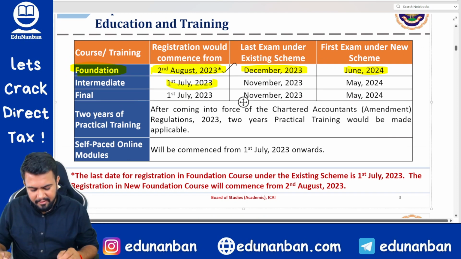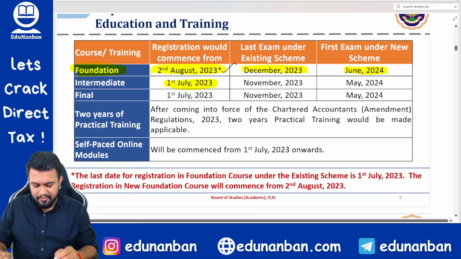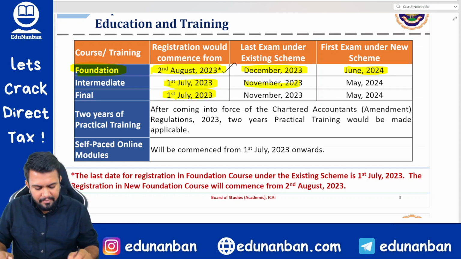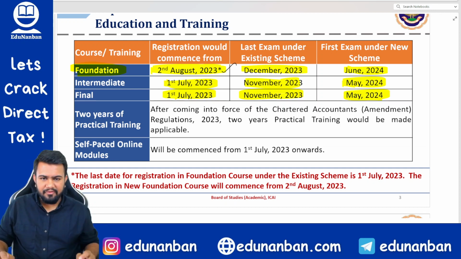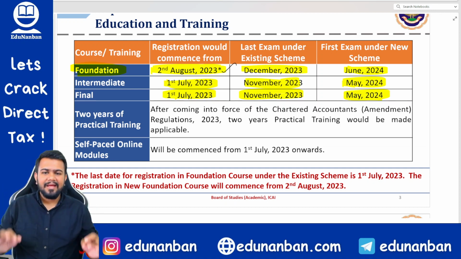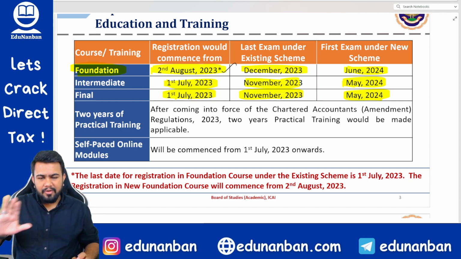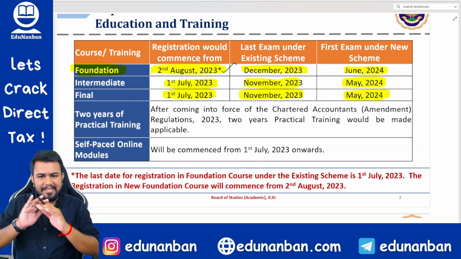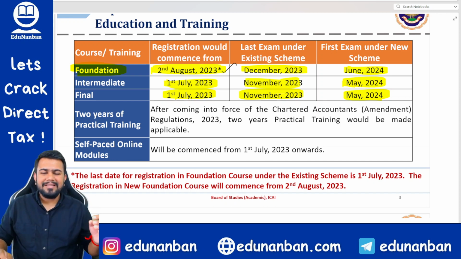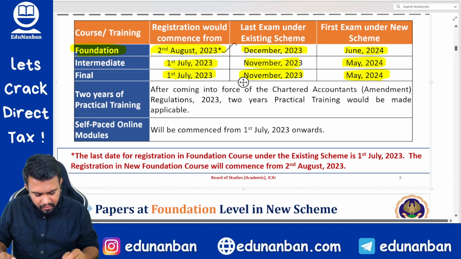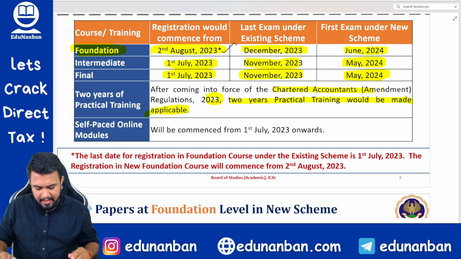Similarly, for intermediate, 1st July registration will commence for intermediate as well as CA Final for the new scheme. So the last exam under the old scheme will be in November 23, and in the new scheme the first exam will be in May 24. From this, it is very clear that there is not going to be any parallel attempt. Hence, with the November 23 examination, the old scheme is going to end, and from the May 24 examination, the new scheme will begin. Now, after the CA amendment regulation 2023 comes into force, 2 years practical training would be made applicable.